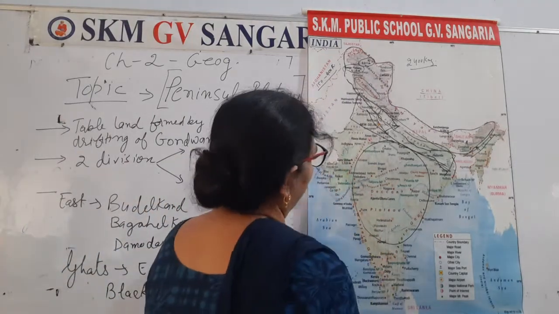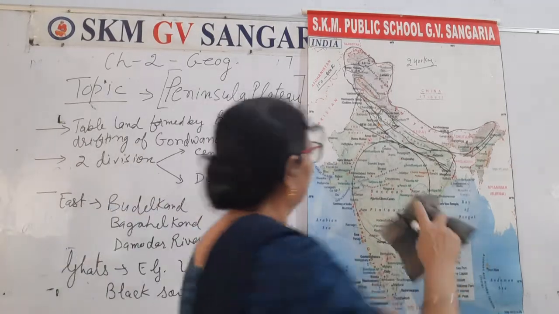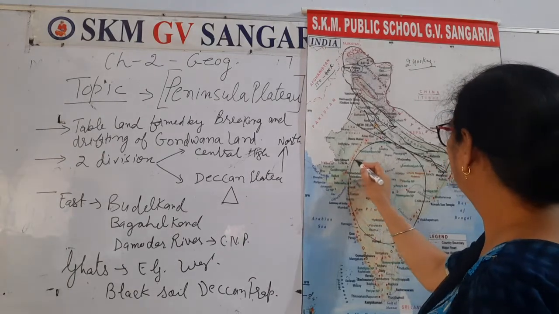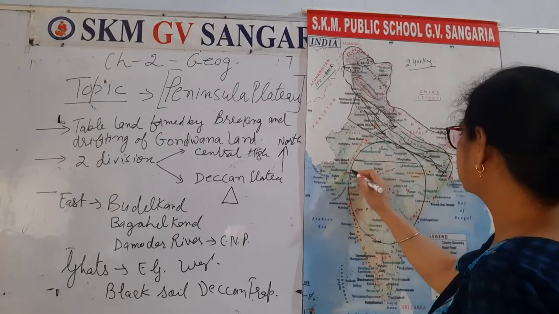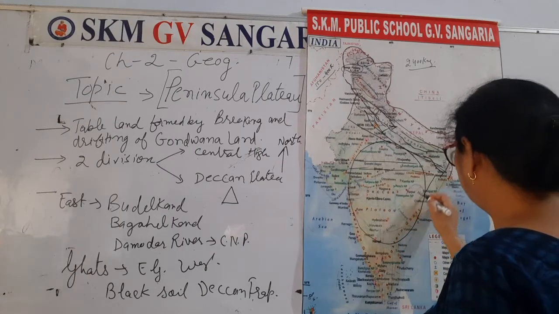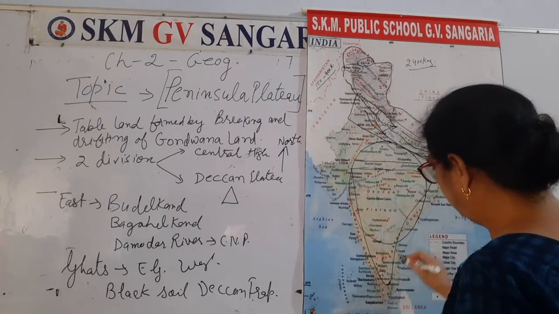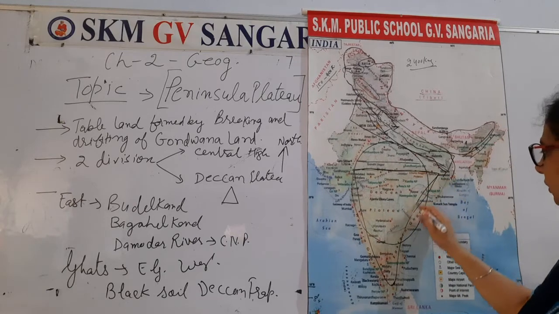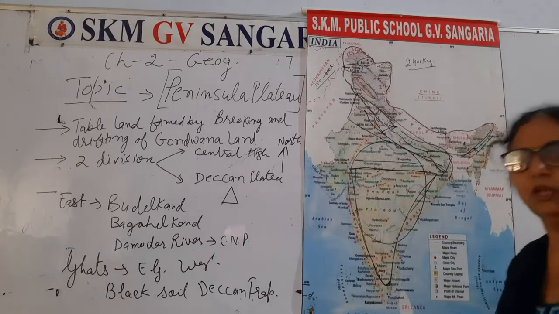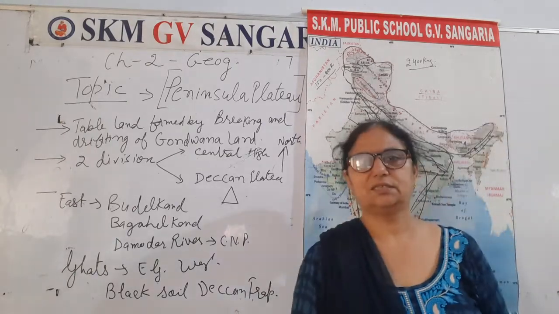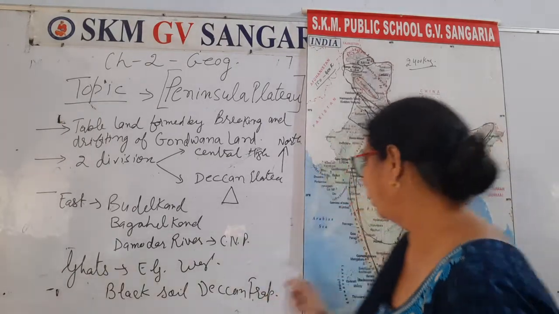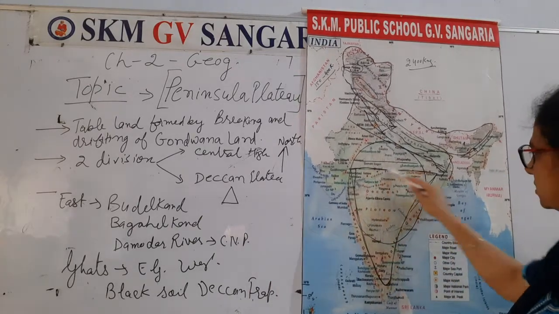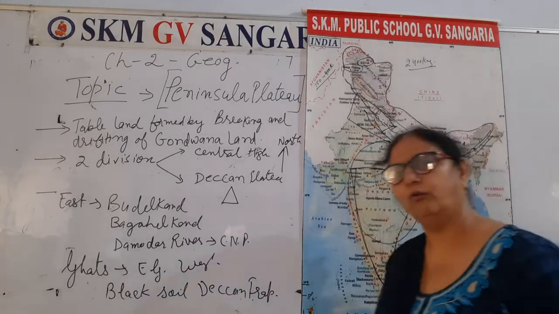This is Peninsula Plateau. What's its location? Please see on the map. This location is from a little below the Tropic of Cancer. This is the area, from here, that straight line I have drawn here, that is Peninsula Plateau. And Peninsula, you know, is the name of an area covered by water on 3 sides. Right? Here water and here. And this is the Peninsula Plateau of India.